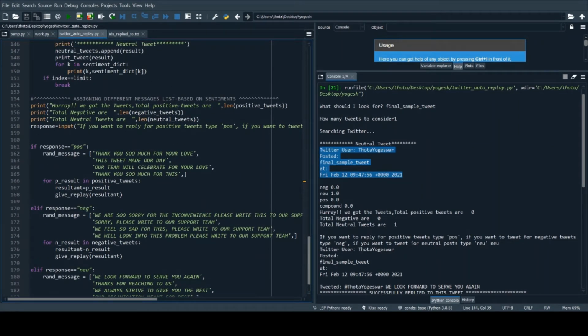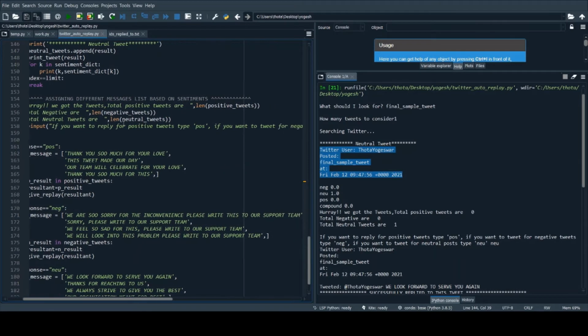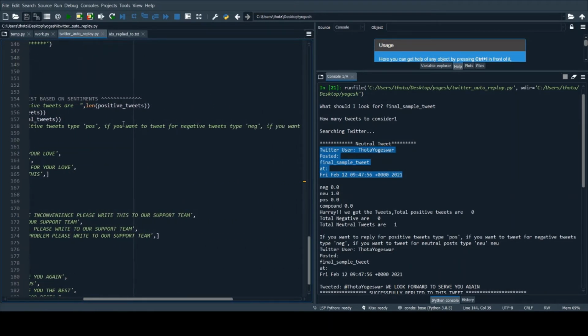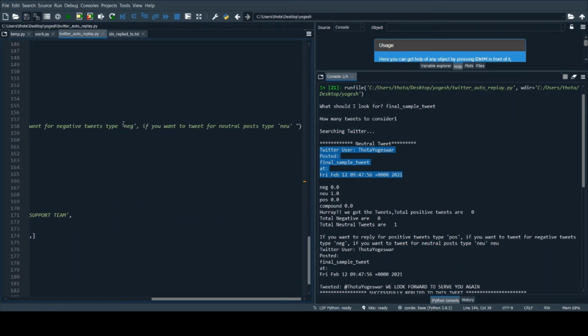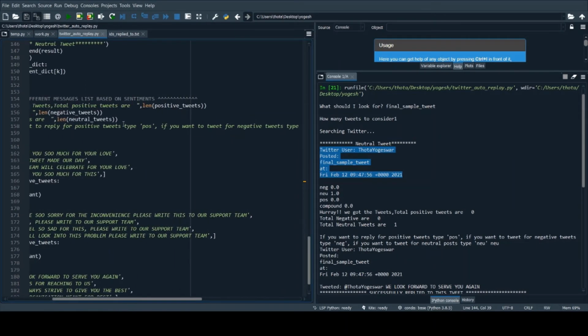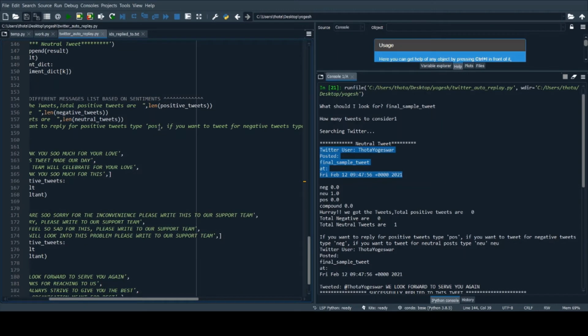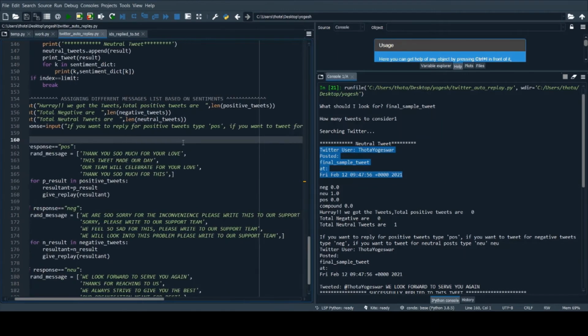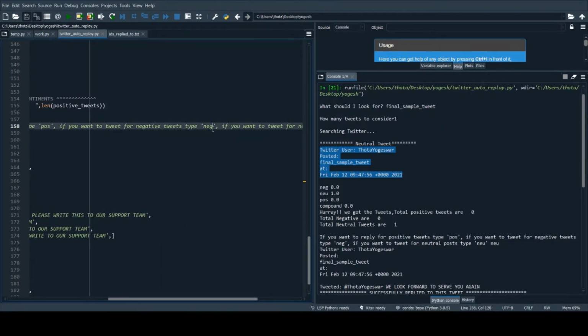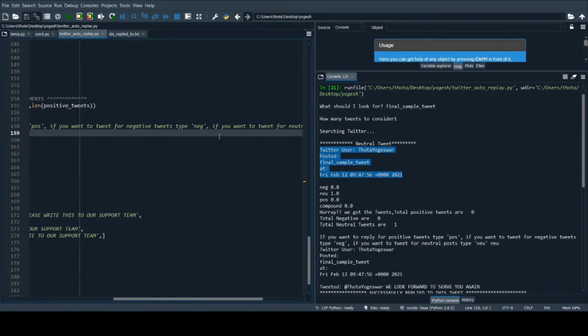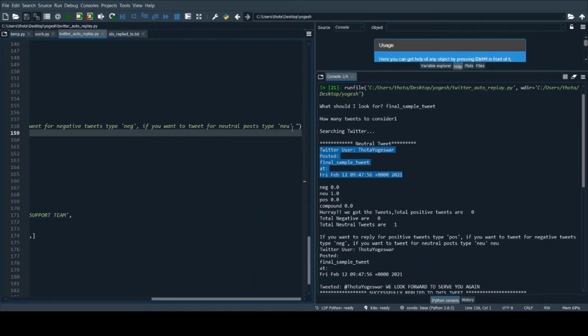And here, after finding the polarity of the tweet, for giving replies to some set of tweets, that means if I want to give replies only for positive tweets, or only for negative tweets, or in the same way only for the neutral tweets, I ask here: if you want to reply to positive tweets, type POS.